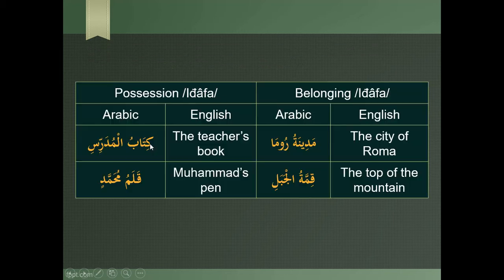We'll see some examples to understand it better. Here this is possession idafa and here it is belonging idafa. Kitabul mudarrisi, in English, the teacher's book. Qalamu Muhammadin, Muhammad's pen. Madinatu Roma, the city of Roma. Qimmatul Jabali, the top of the mountain. So these are all examples of idafa.